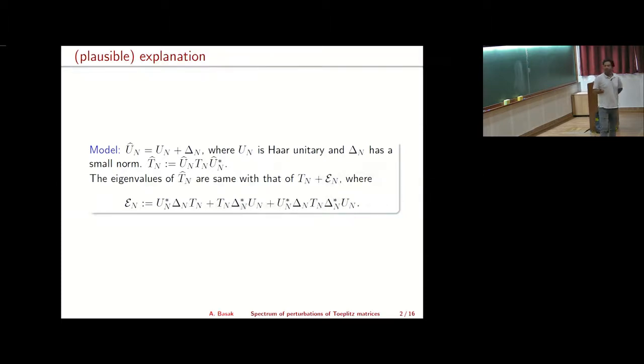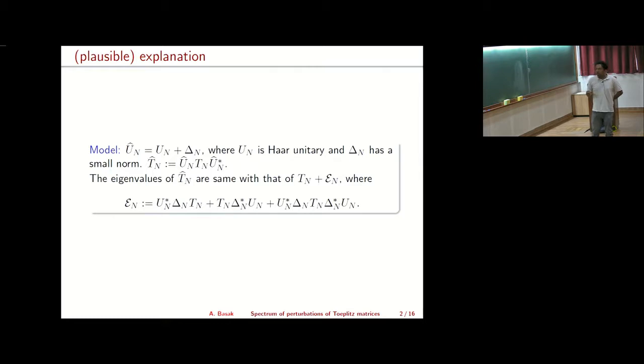Okay? And then if you do a little bit of algebra, what you are really computing is the eigenvalues of Tn hat, which is basically the eigenvalues of Tn plus some noise matrix, which looks like this. So this phenomenon, you can model it as starting with a Toeplitz matrix Tn, and then adding some very small noise. And then what you're really looking at is the spectrum of this additive noisy model.